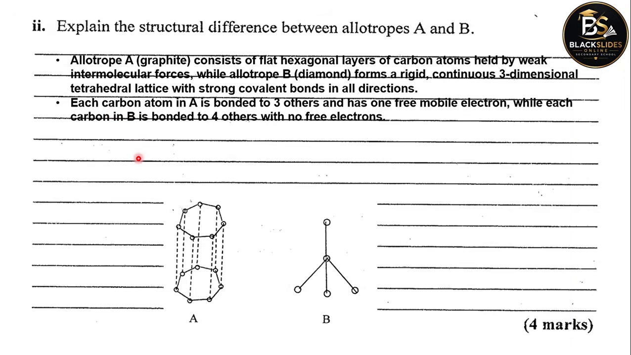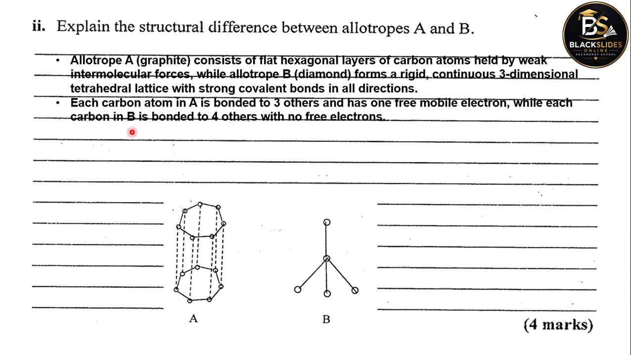The other one is about bonding. So each carbon atom in A here is bonded to 3 other carbon atoms. For example, if you look at this particular carbon here, it's bonded to this one, it's bonded to this one, it's also bonded to another one down there, 3 bonds. But for carbon to have a full outer shell of electrons, it's supposed to bond with 4 atoms. But here each carbon is bonded to only 3. That means there's 1 electron that is free and not bonded.